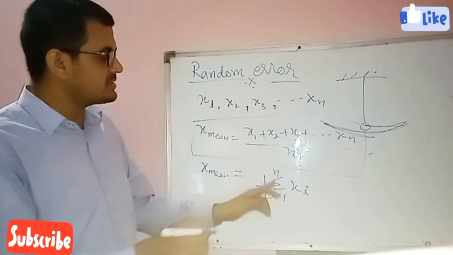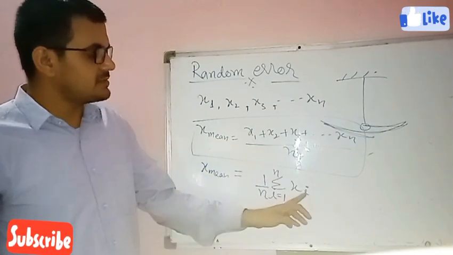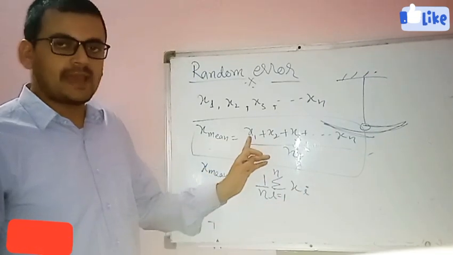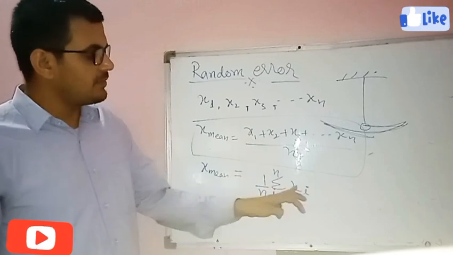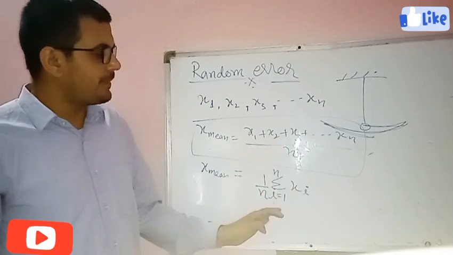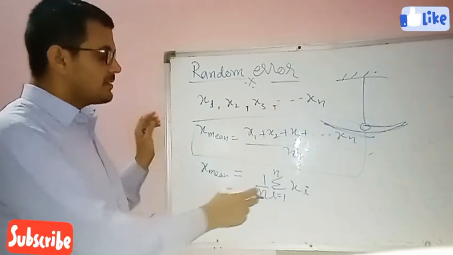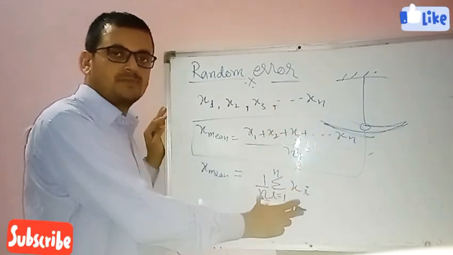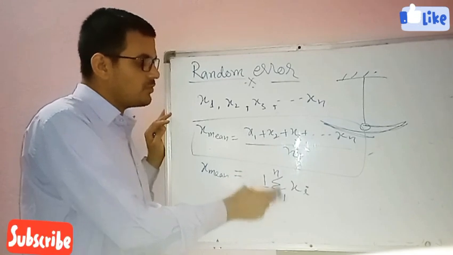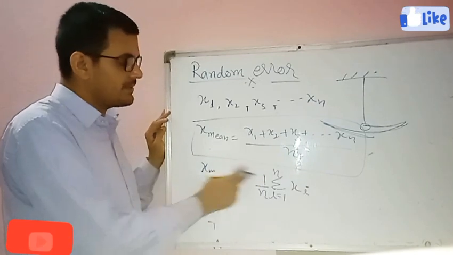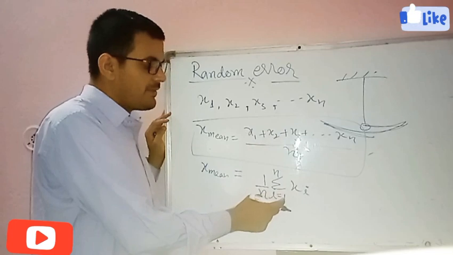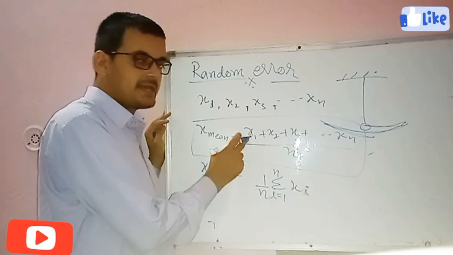Students, summation means this sum. When we put i equal to 1 here, it will be x1.